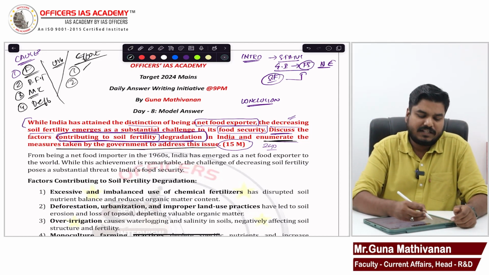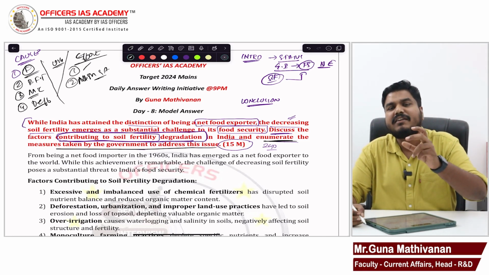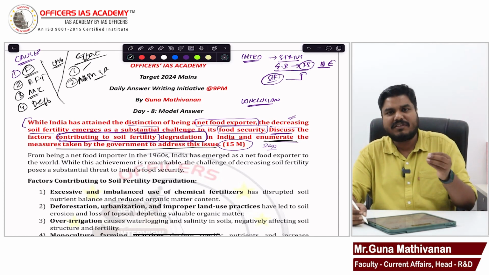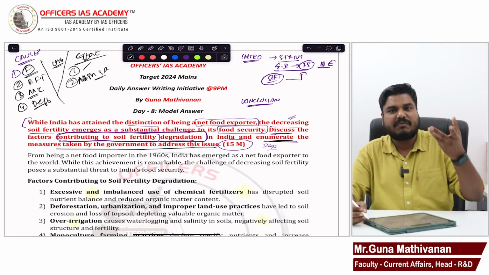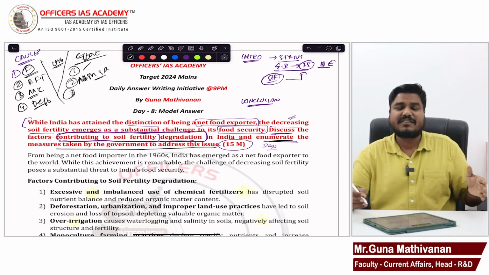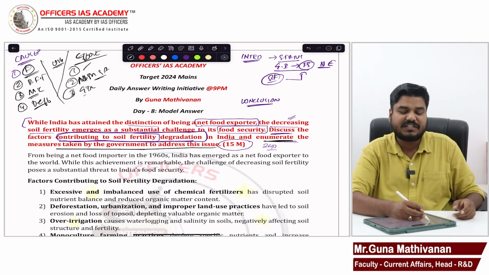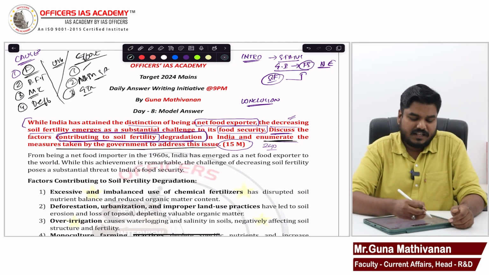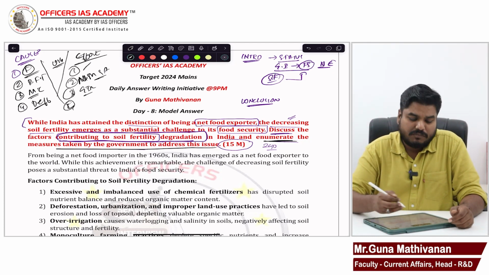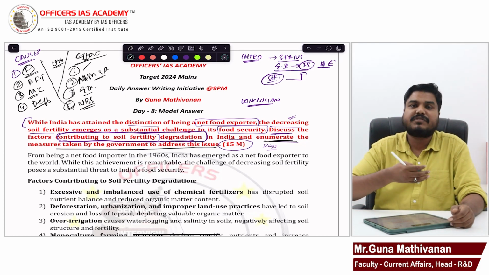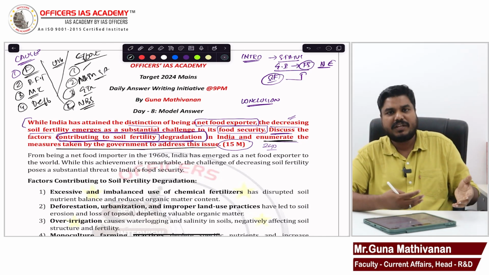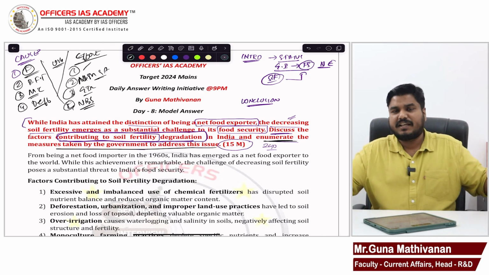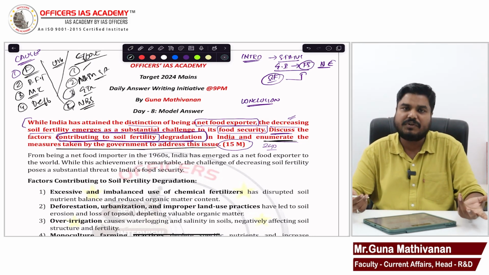Another thing, the government has a National Mission for Sustainable Agriculture, for promoting sustainable agricultural practices. Poor farming technique is one of the reasons for degrading soil fertility, so you can mention the National Mission for Sustainable Agriculture. Similarly, to improve the green cover of the country, the government has the Green India Mission. You can mention that. And you can mention the nutrient based subsidy scheme, which aims to promote balanced fertilizer usage. Only focusing on urea is not going to help. We have to balance our fertilizer intake, for which we have nutrient based subsidy.